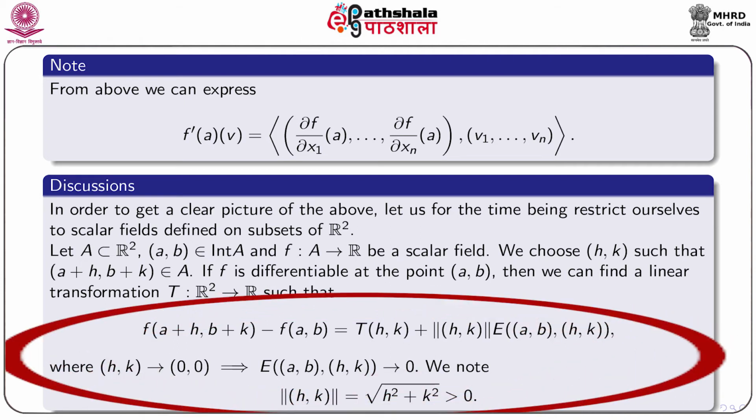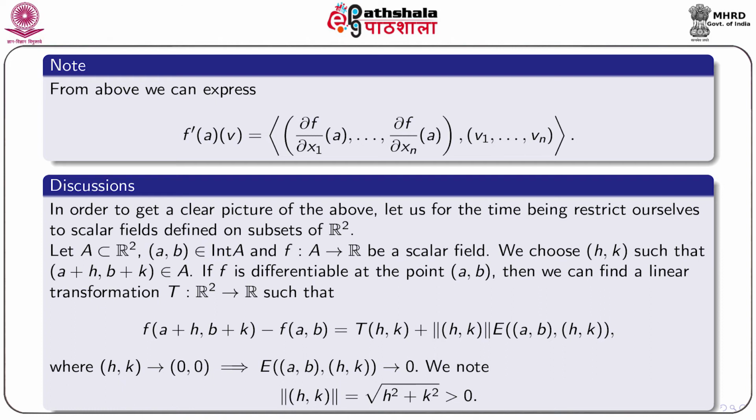If f is differentiable at the point (a, b), then we can find a linear transformation T from R2 to R such that f(a+h, b+k) minus f(a, b) equals T(h, k) plus norm of (h, k) times E(a, b, h, k), where as (h, k) tends to the origin implies E(a, b, h, k) tends to 0.